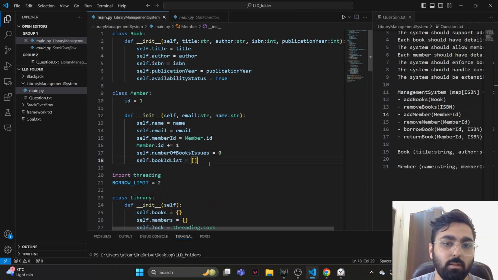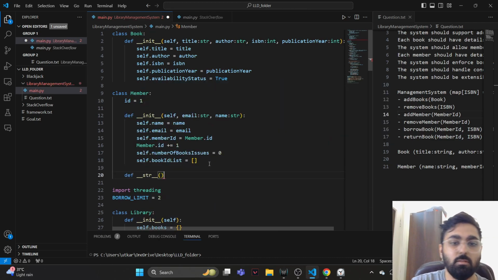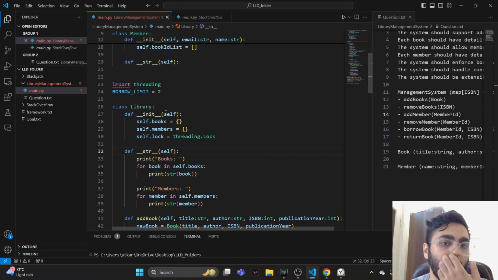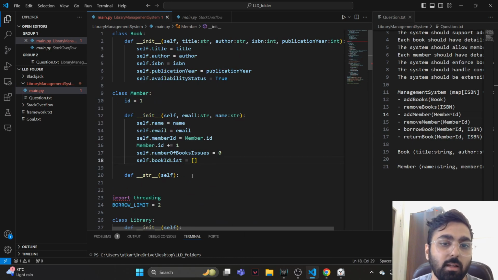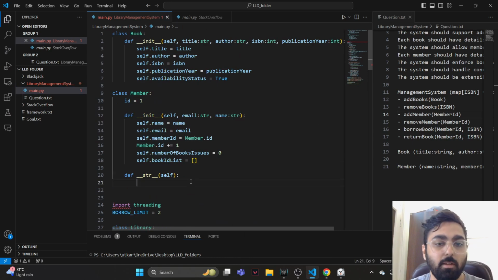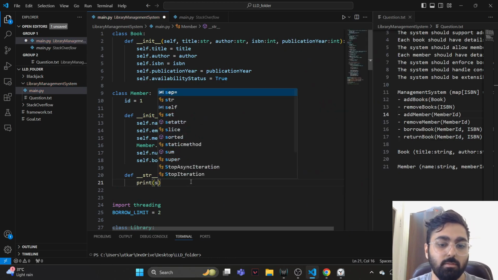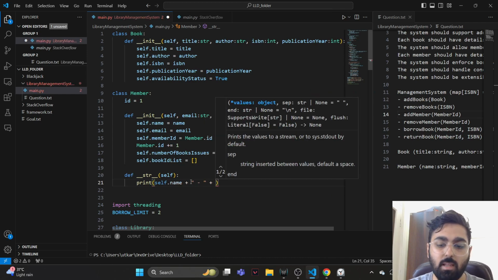But since we're doing that, we also need to add these functions here as well, because when we do a string representation of member or book, it's going to call the toString method, which is not defined. So we are going to define it here, self.name plus, and let's just add a name and email.